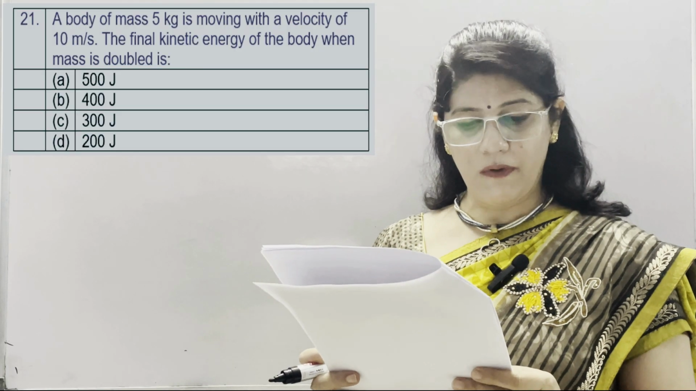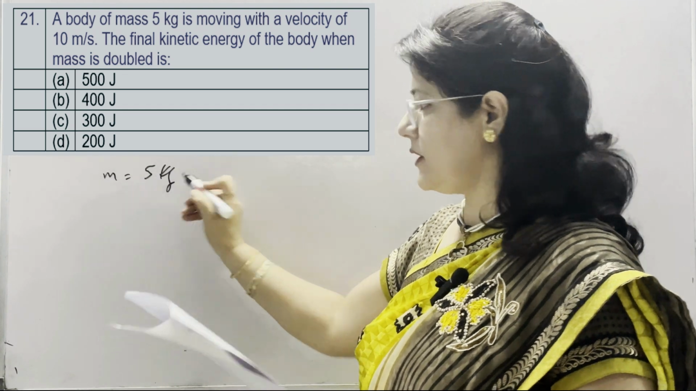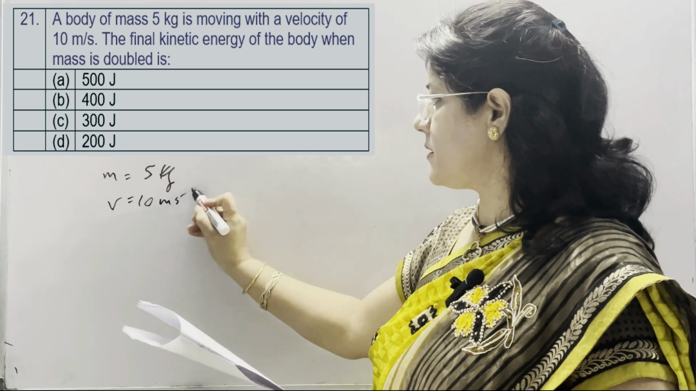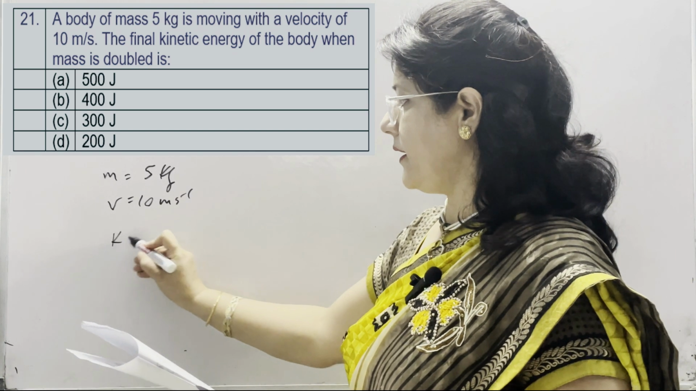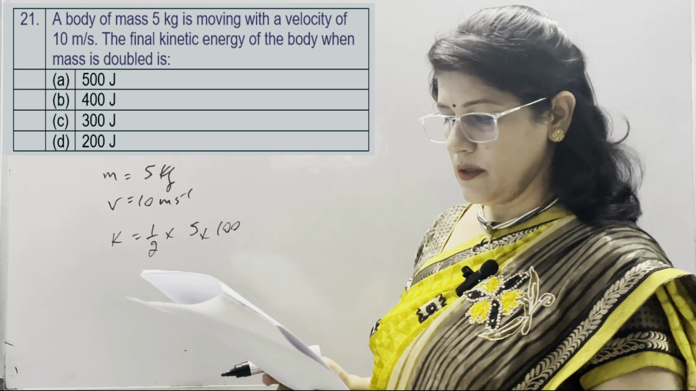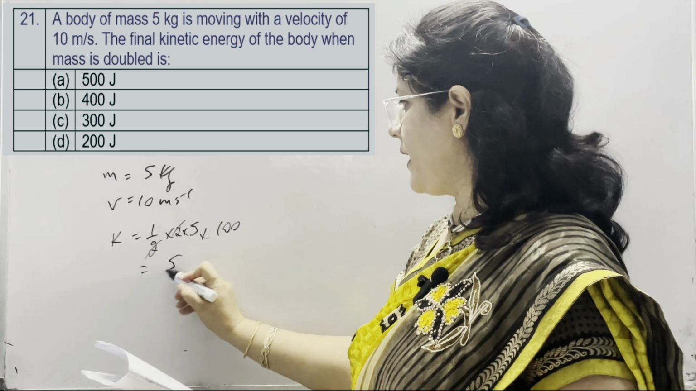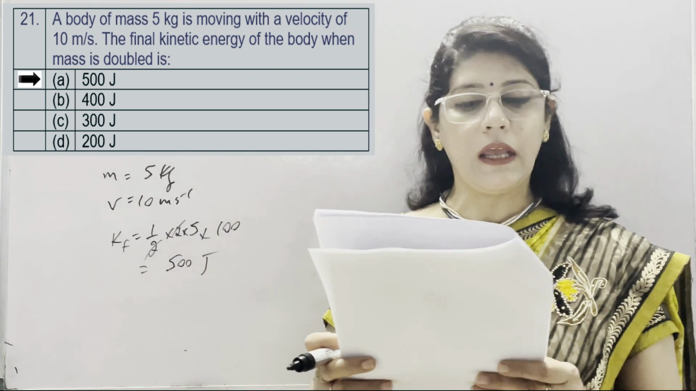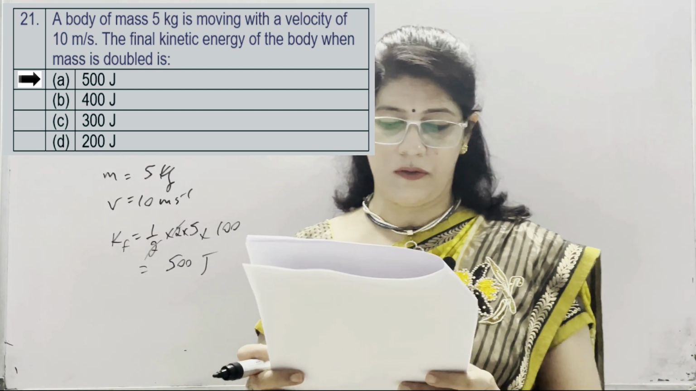In question number 21, a body of mass 5 kg is moving with a velocity of 10 meter per second. The final kinetic energy of the body when mass is doubled. Kinetic energy is half mv square. So now when mass is doubled, it is multiplied by 2. So final kinetic energy is 500 joule. Option A, 500 joule, is correct. Other options are 400, 300 and 200 joule.